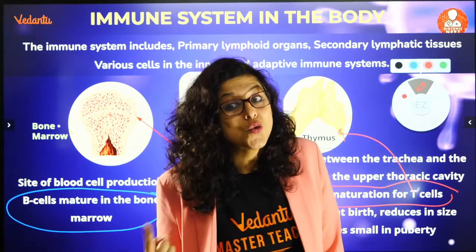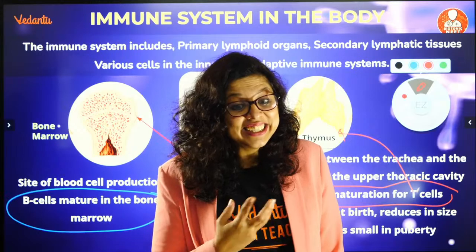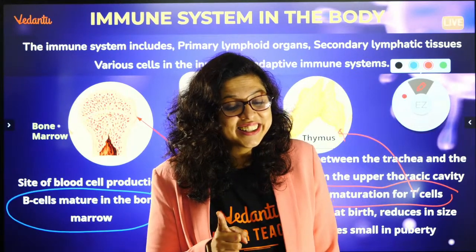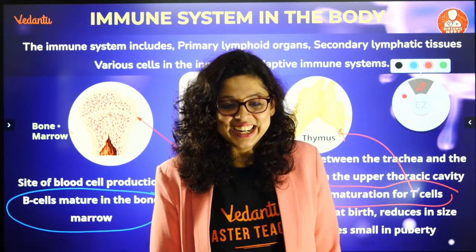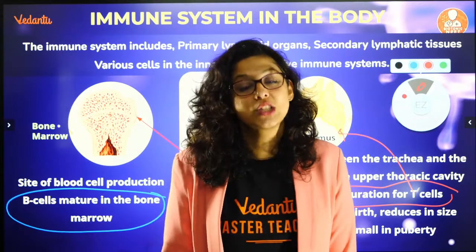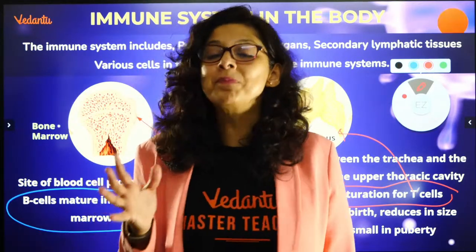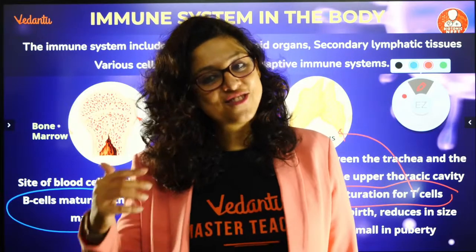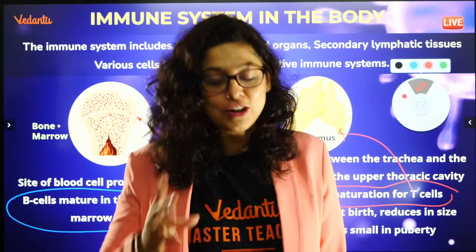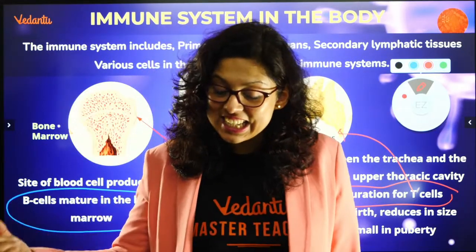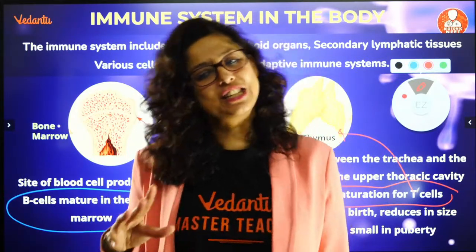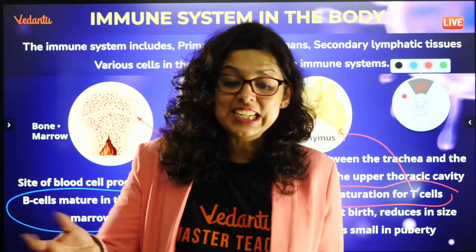Let us see. The quality of the thymus is that the thymus is the one which is going to grow till 13 years of age. उसके बाद it is going to decrease in size and finally it is going to die off. So as the age increases till puberty, till 13-14 years of age it increases, after that it decreases.